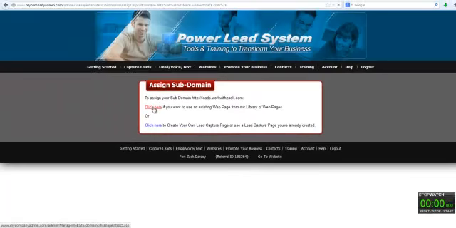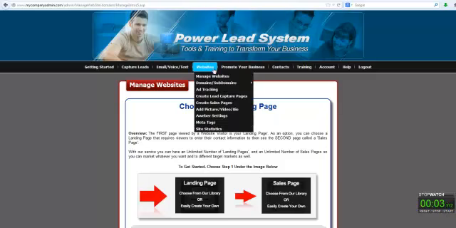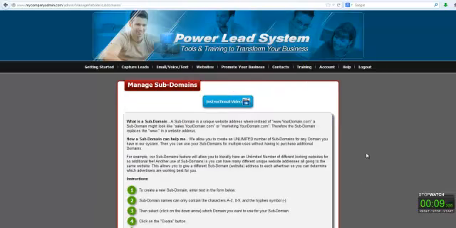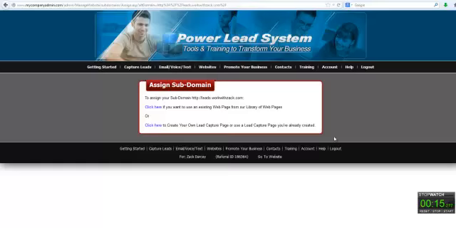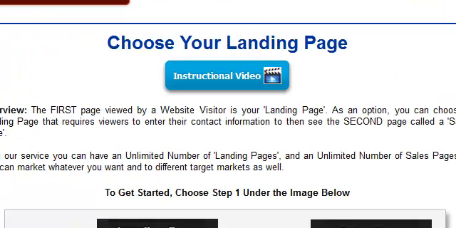And I'm going to assign it. I want to use an existing web page. Oops, sorry. Let me start the timer. And to keep it fair, I'll go back and show you manage subdomains. So you go into subdomains, you set it up, boom, create, it's done. You go to assign. Want to go here to the web pages.